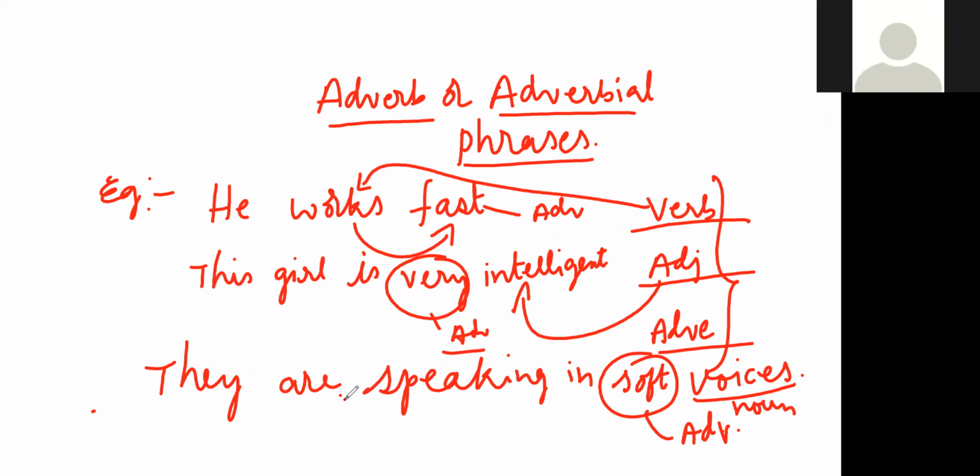Next, adverbial phrase of manner talks about how something is done, how someone behaves. This manner means how a person behaves. An adverbial phrase of manner states how something is done, in what manner something is done. It depends on the behavior or maybe their mannerism. Clear? Yes, sir. Good.